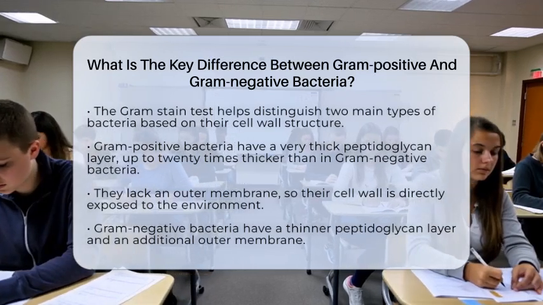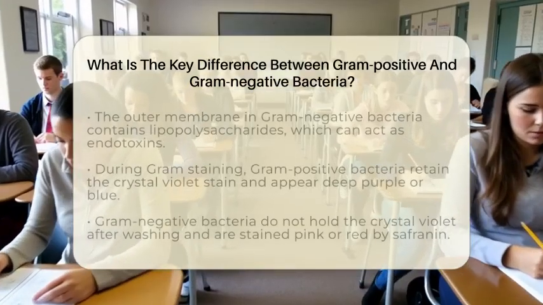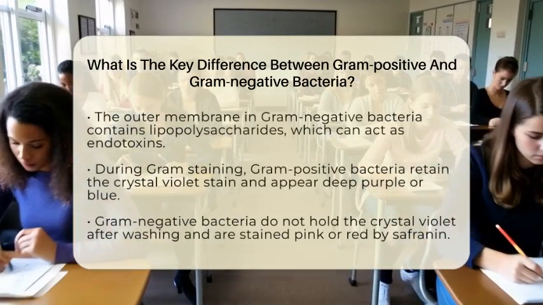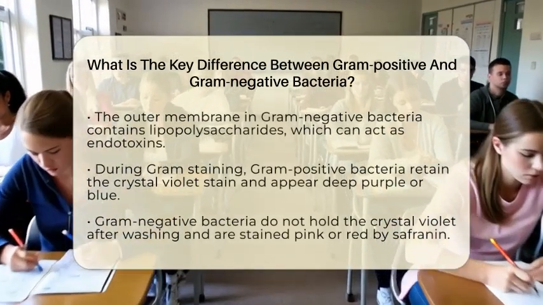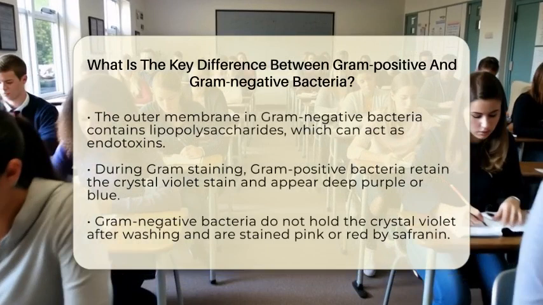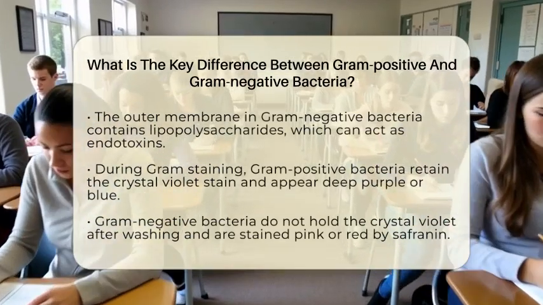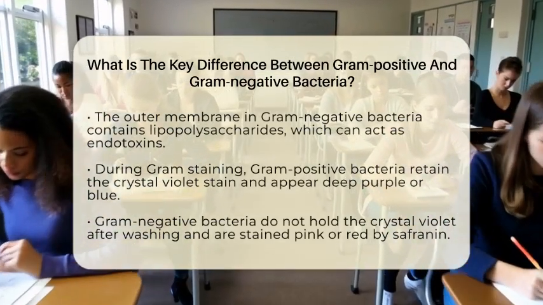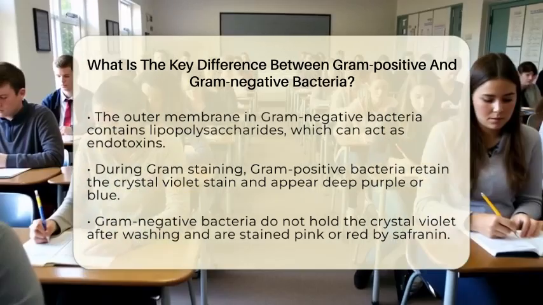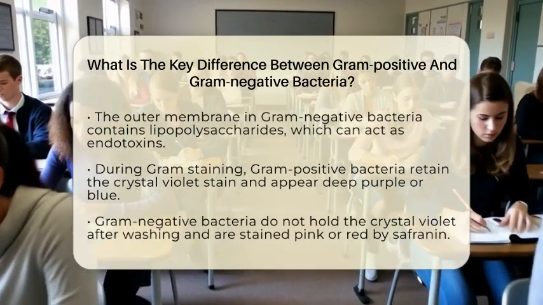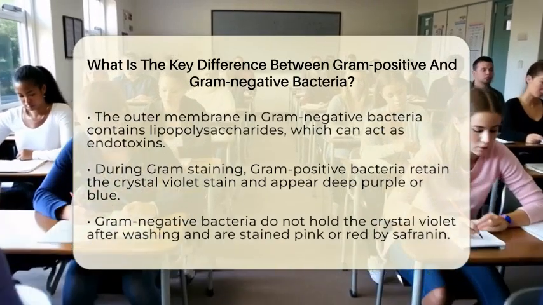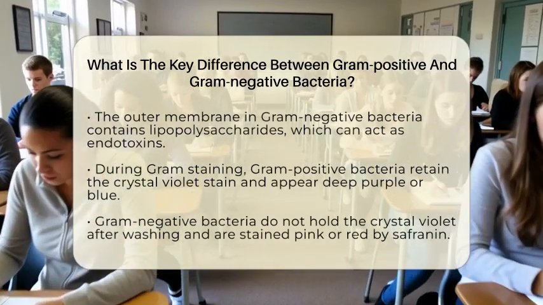On the other hand, gram-negative bacteria have a much thinner peptidoglycan layer, usually just a few layers thick. But they have an extra outer membrane that surrounds their cell wall. This outer membrane contains lipopolysaccharides, which are molecules made of fats and sugars. These lipopolysaccharides are important because they act as endotoxins and can trigger strong immune responses.